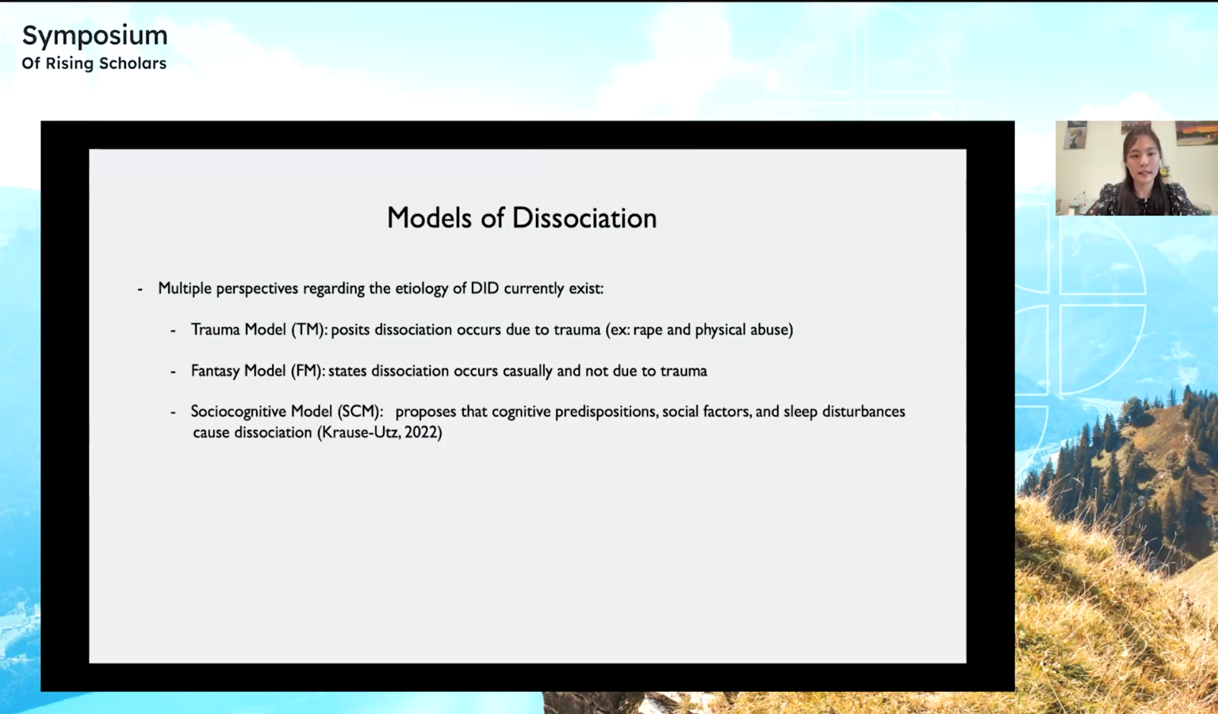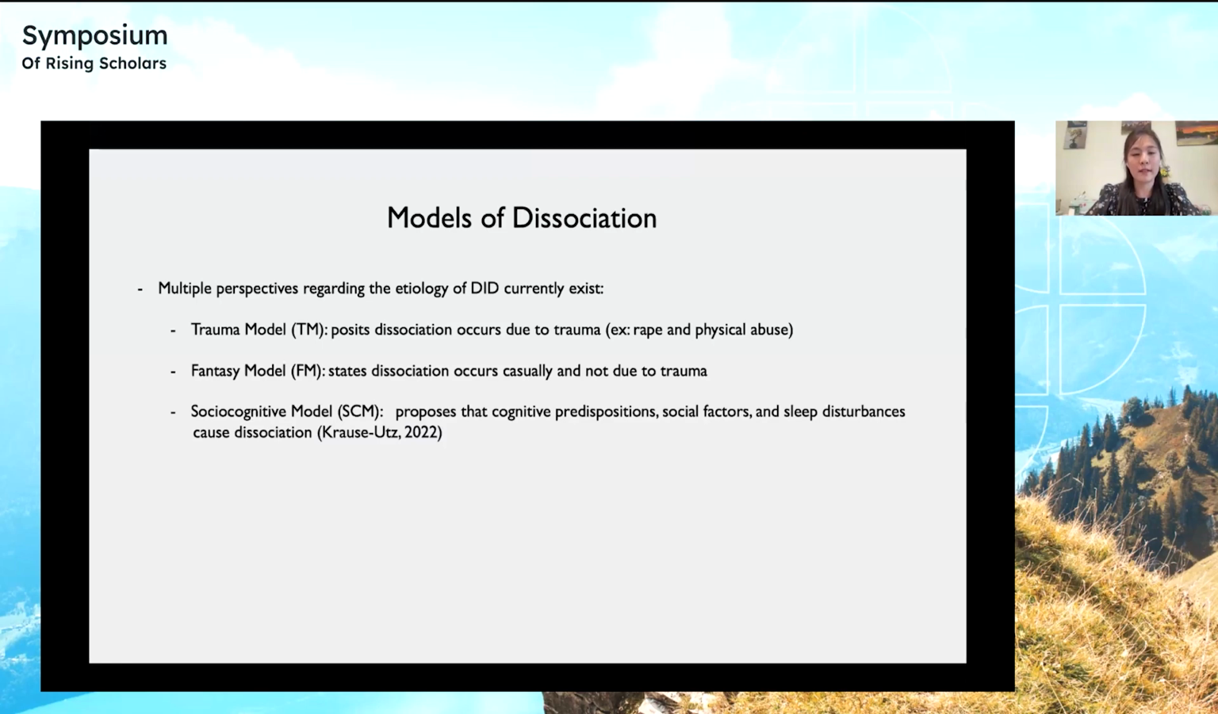to either protect the child or to help the child maintain their childlike innocence. However, other models like the fantasy model and the socio-cognitive model tend to downplay the role trauma plays in dissociation, and the trauma model does the same with the fantasy model and the SCM.